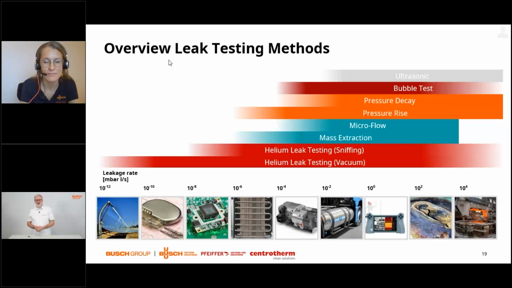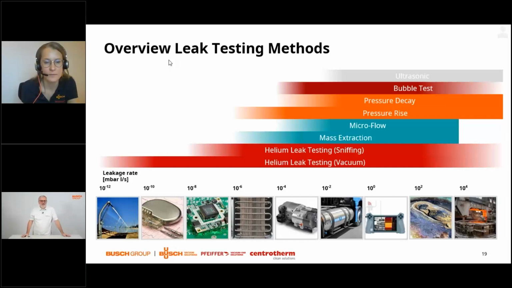And refrigeration and air conditioning applications are often in the 10 to the minus 6, 10 to the minus 5 millibar liter per second range. Other examples are emerging technologies like batteries, like hydrogen economy. And we have picked two examples for components like an anode recirculation blower at 10 to the minus 4 millibar liter per second, and tanks 2 decades above.